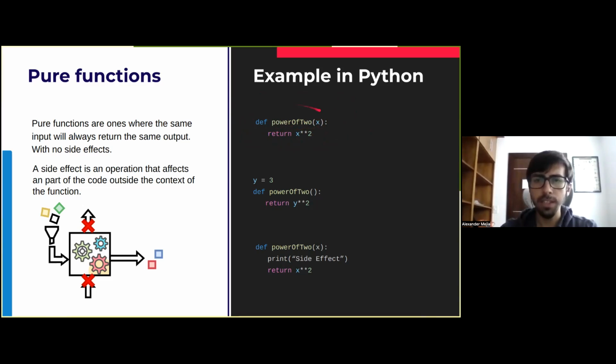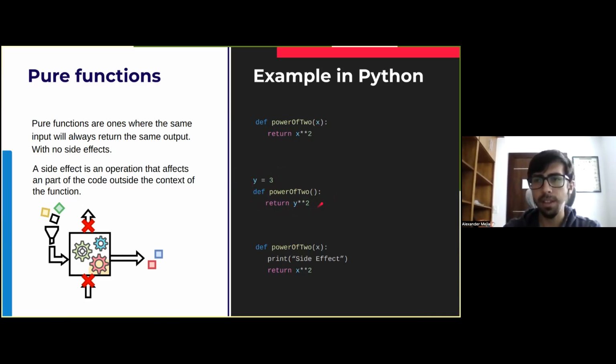Also, as you can see, this can be very easy to test because the consistency allows us to create test cases that are quite easy to understand and follow. But let's take a look if we modify this function by one small thing. We remove the input, and right now it doesn't have any input, and instead we have a y value that is declared outside of the function, and the function changes this y value, elevated by the power of 2. Now this function, by this definition, becomes impure.